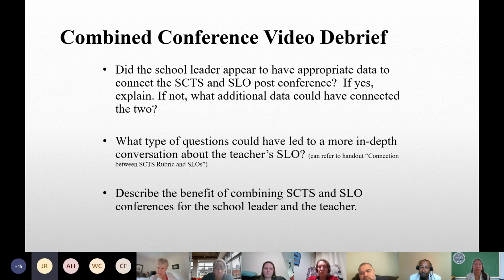Okay, so yes, she did appear to have appropriate data. We're on number 1, right? Yes. Okay, just making sure I'm correct as well. I felt like she did appear to have appropriate data. I was not taking notes, which I normally do and should have. The reason I know that was because of the conversation between the two of them. It was not a one-sided conversation. She was able to reference the data that she had in front of her in the conversation they were having. And I'm sorry I did not take notes. I would have if I'd known I was going to be called on. But yeah, so my answer to that question would be yes. Yes, I think she did.